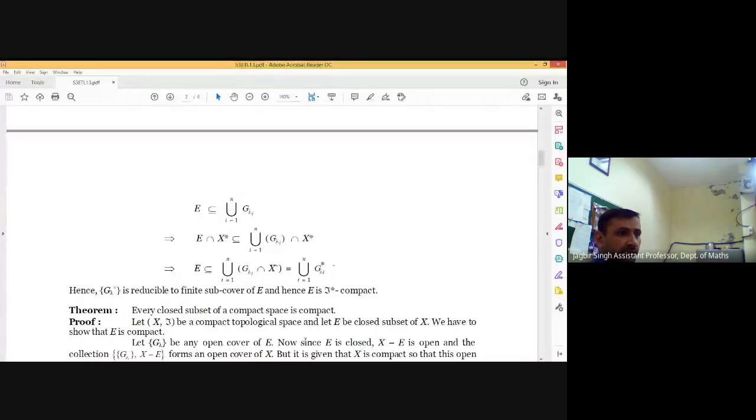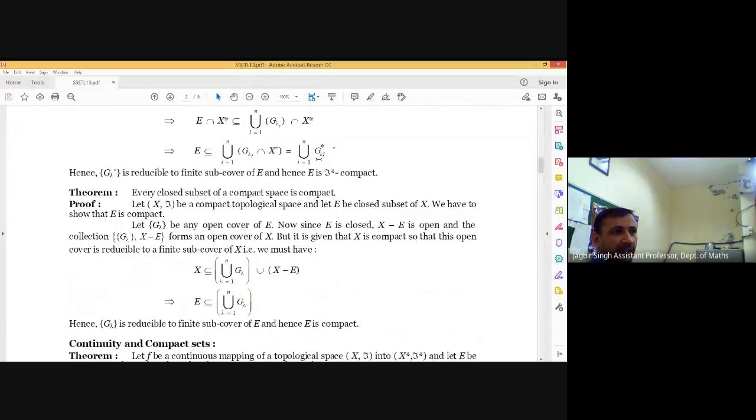Okay. So, E is T star compact. The next theorem. In this theorem, we are going to prove that every closed subset of a compact space is compact. In this, the space is given to be compact, and we have to prove that if we are having a closed subset E of X, then this closed subset is also compact. So every closed subset of a compact space is compact.